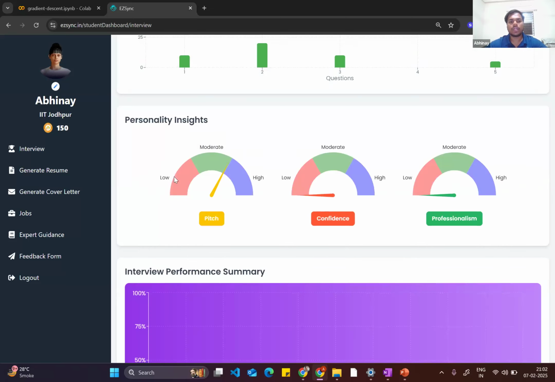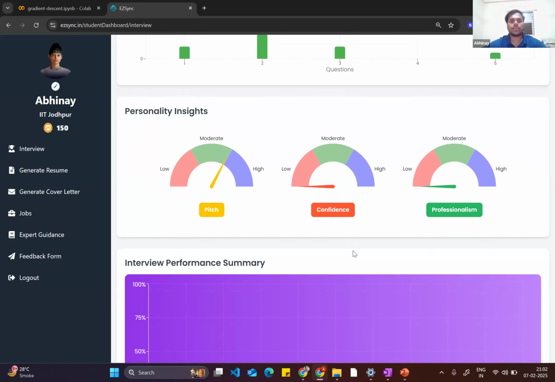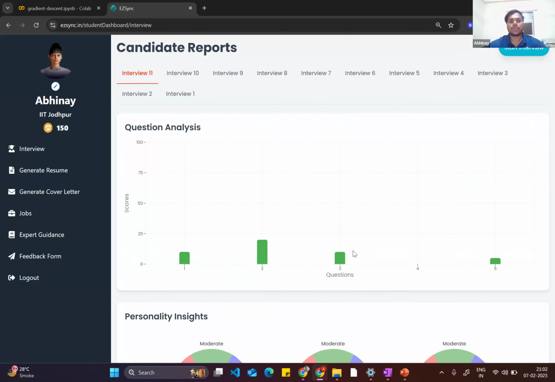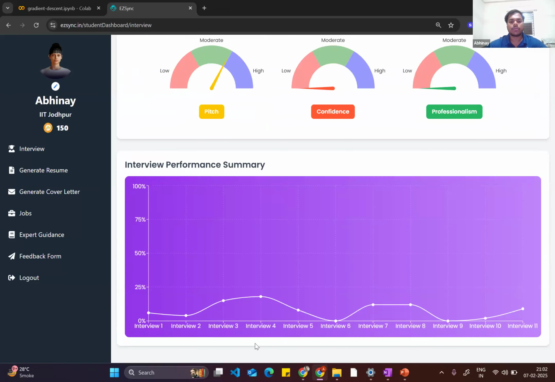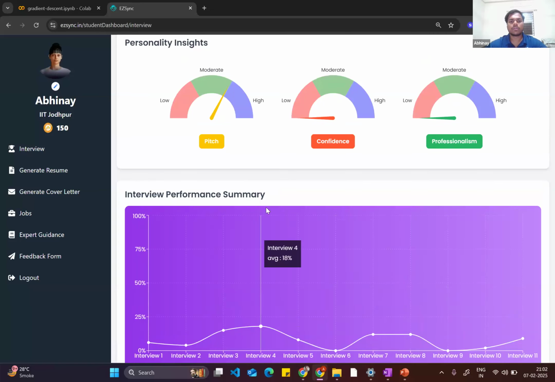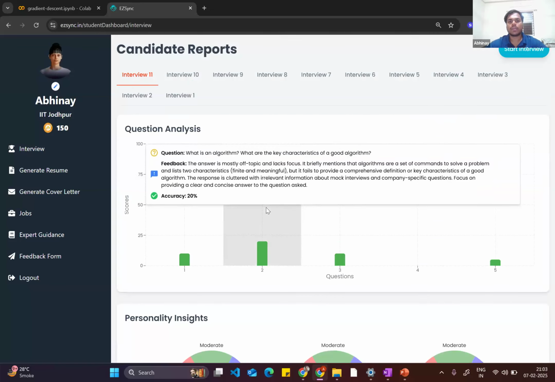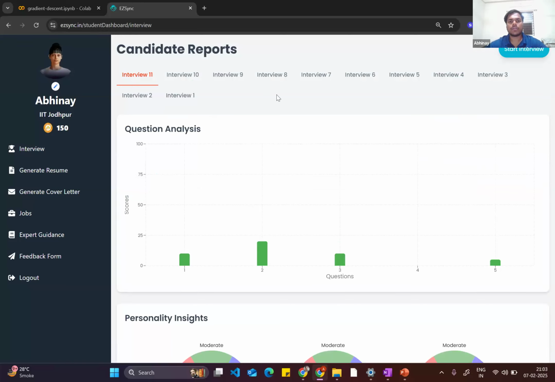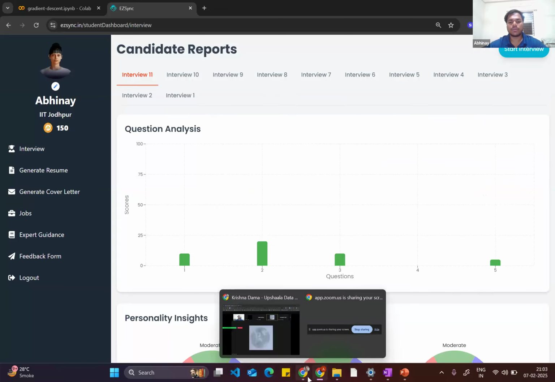Along with that, we have the personality insight also: pitch, confidence, and professionalism. Everything will be taken care of. After that, suppose you have given 10 to 12 interviews and you want to track your progress. This is a kind of performance interview summary that will help you track your progress, like 15%, 20%, and so on. So this is a complete software designed for mock interview practice. I hope everyone gets to know about this.